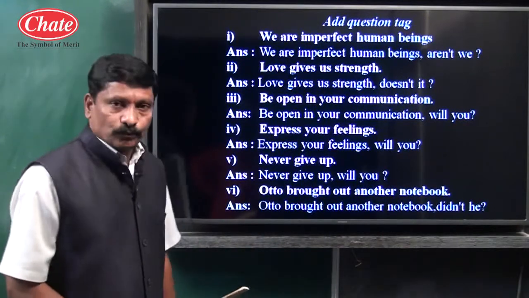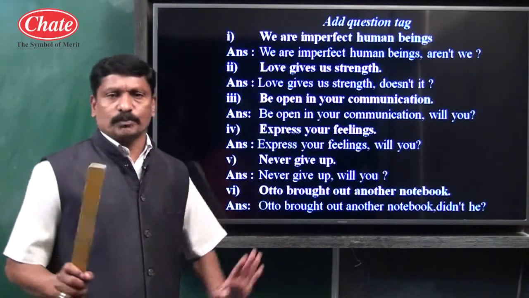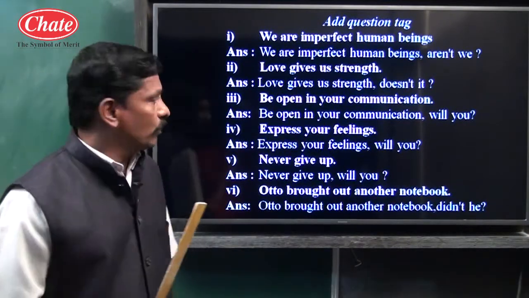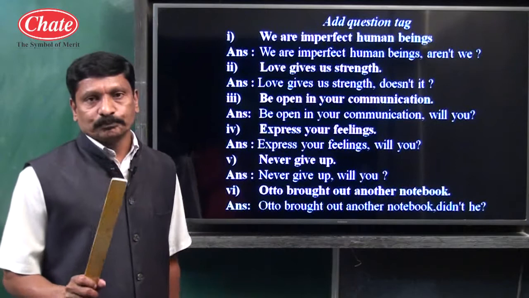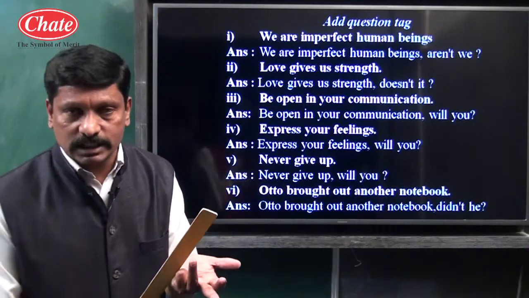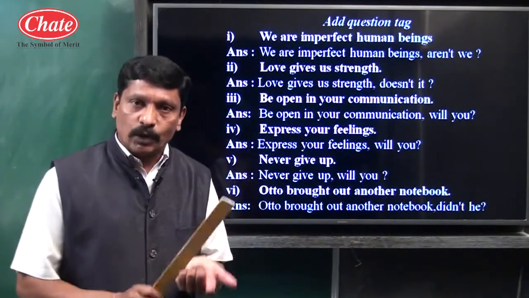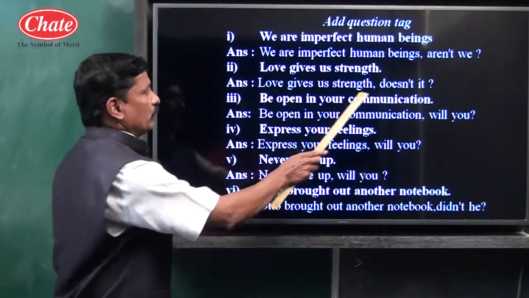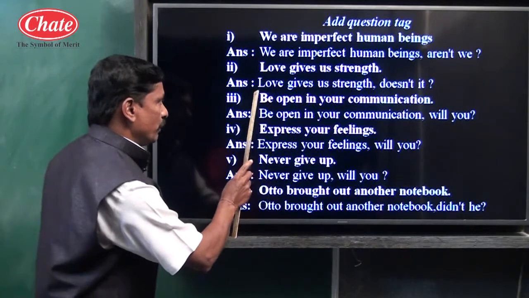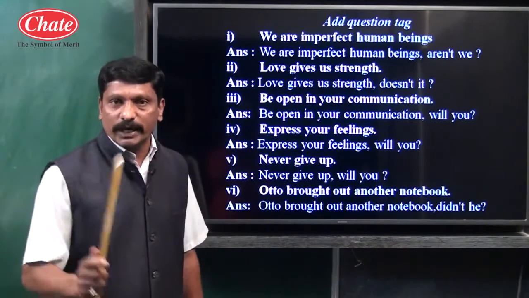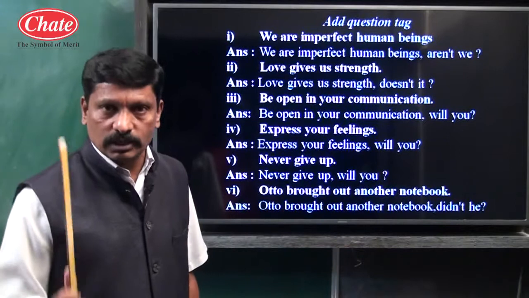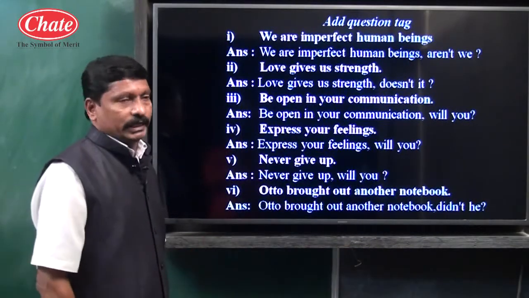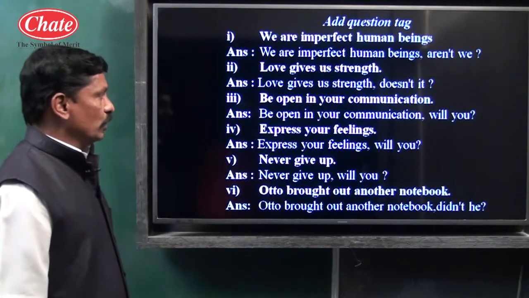The second is the imperative type of sentence. Most probably an imperative sentence begins with the main verb and ends with a full stop. And we know in an imperative sentence, an order is given, a request is made, advice and suggestions are expressed. See here, be open in your communication. Before the word be, there is no subject like I, we, you, he, she, it or any name. So this is an imperative sentence.